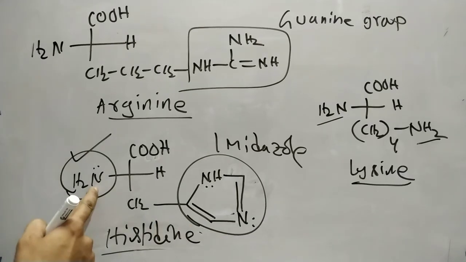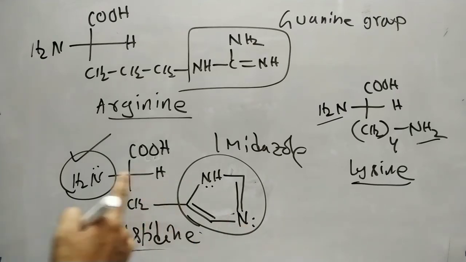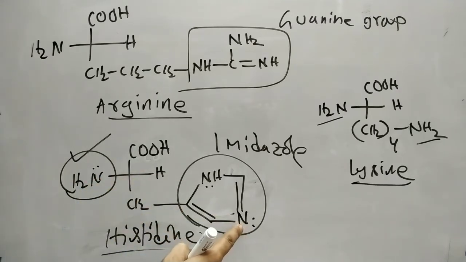The sp2 nitrogen is somewhat more electronegative than the sp3 nitrogen, holding its electrons more tightly, so it is less basic than this one.